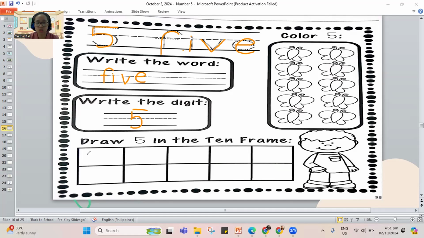Again, let's draw 5 in the 10 frames, line down, a belly, and add a hat. Line down, a belly, and a hat. Let's continue. Make your number 5. This is just for practice. I know you can do this one.